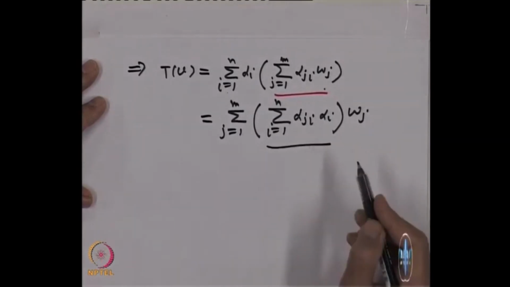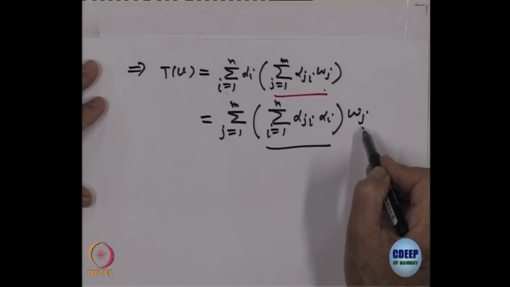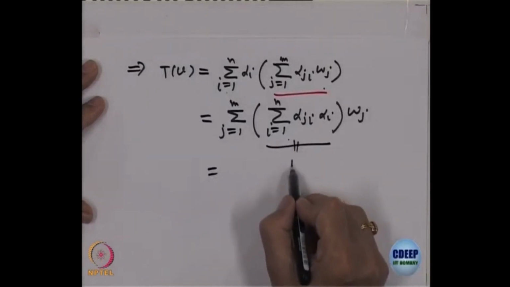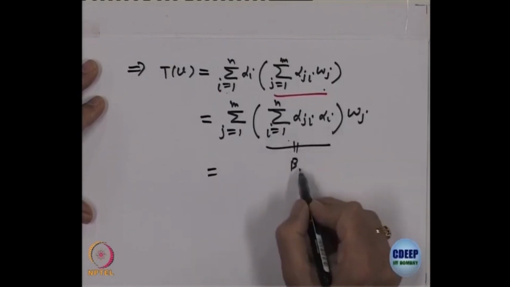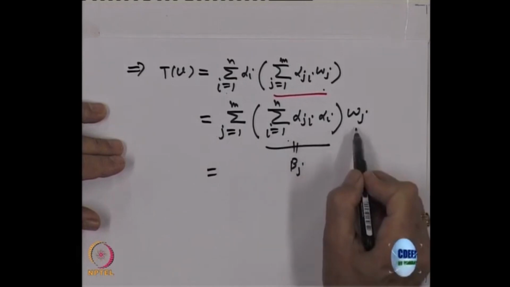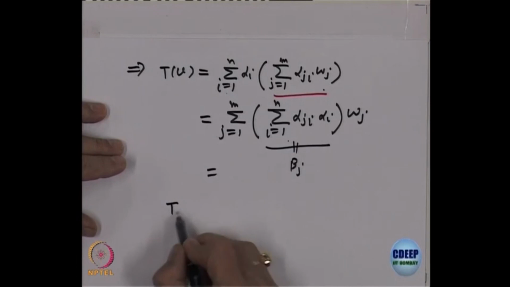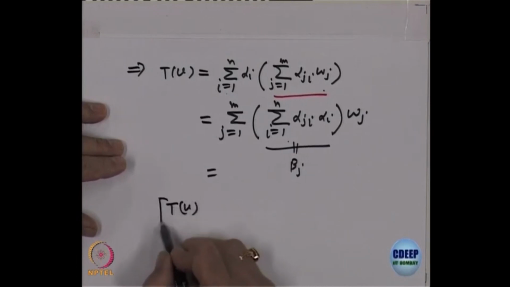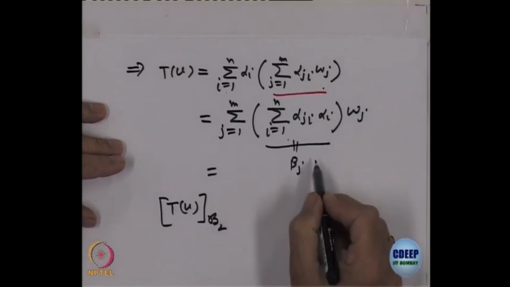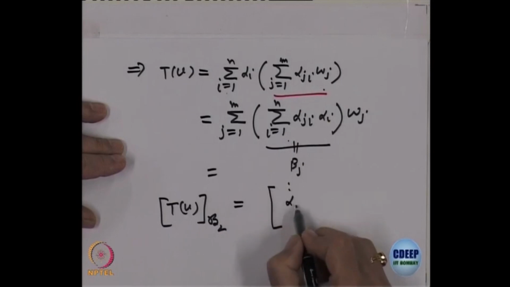So, this thing is independent of i now, because I have been summed up, right, some scalar will come. So, let us write this as beta j, this depends on j. So, what is it? T of V is sigma beta j W j. That means what? That means this T of V, which is in W, its coordinate vector with respect to W must be equal to alpha, this summation.